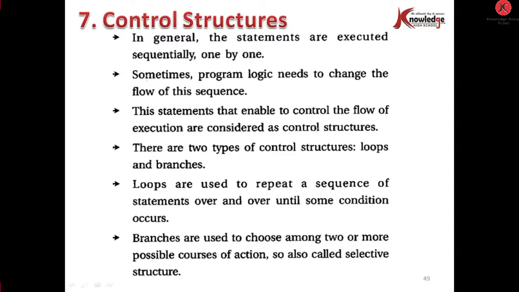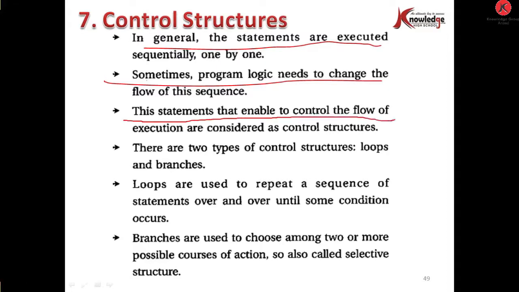Control structure. In general, statements are executed sequentially, one by one. Sometimes a program's logic needs to change the flow of this sequence. The statements that enable control of the flow of execution are considered control structures.